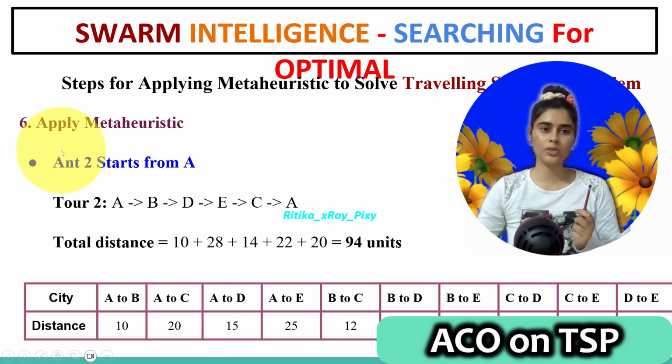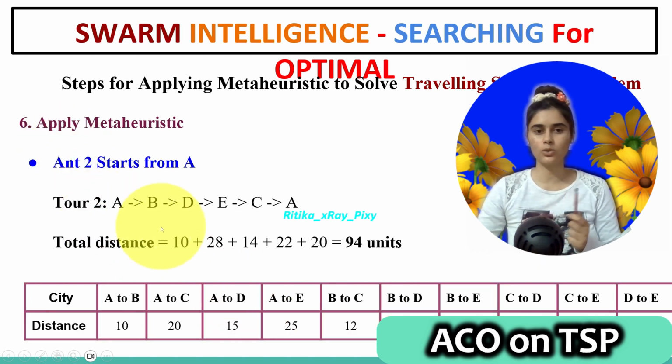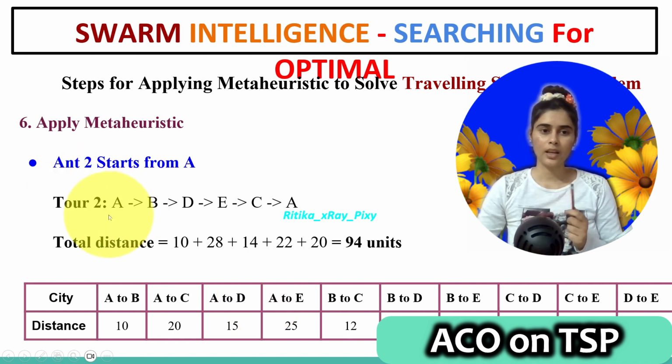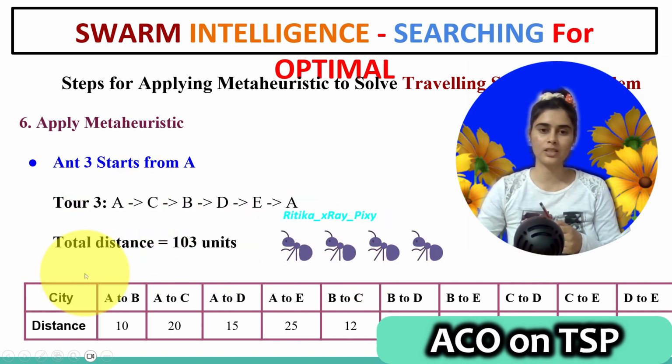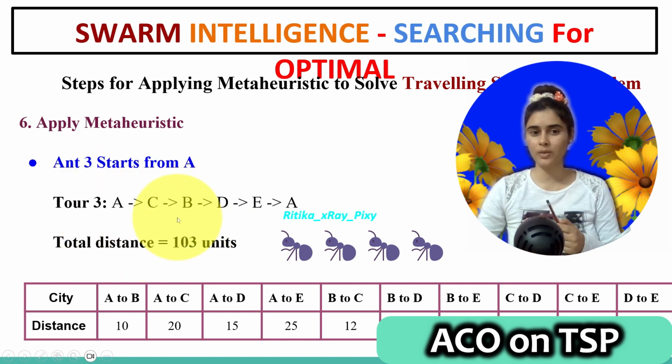After that, for the second ant, you can see the route is calculated here. A to B, B to D, D to E, E to C, then C to A, and the total distance for this route we have is 94 units. For the third ant, when it completed its route, A to C, C to B, B to D, D to E, E to A, and the total distance for this tour we have is 103 units.